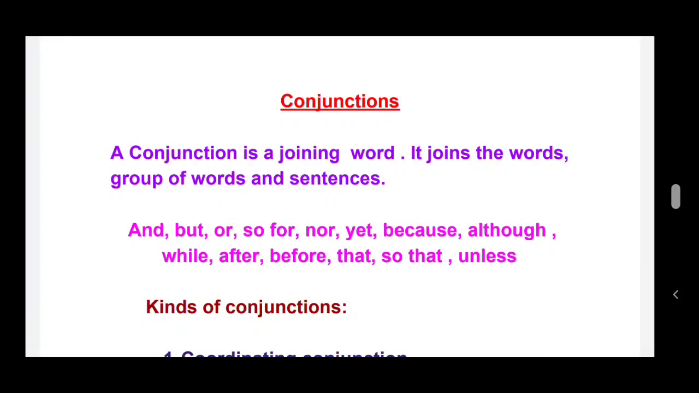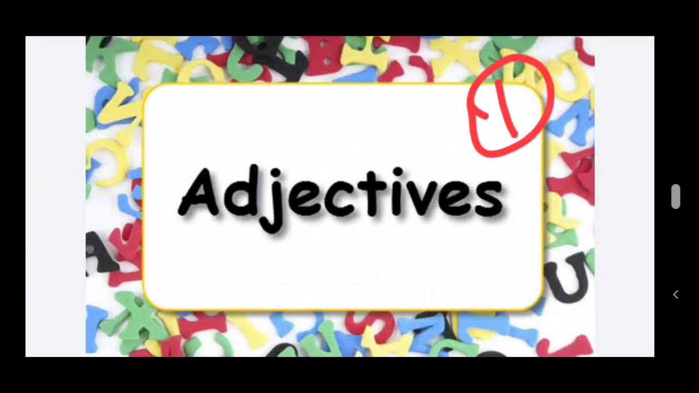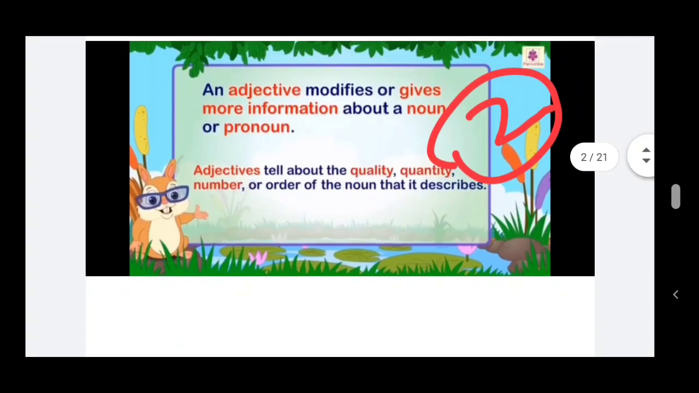Let's move on to the 5th chapter, that is adjectives. See the grammar chapter 5, that is adjectives. See here the definition for the adjective. An adjective modifies or gives more information about a noun or pronoun. So what is meant by adjective? An adjective modifies or gives more information about a noun or pronoun. Adjectives tell about the quality, quantity, number or order of the noun that it describes.